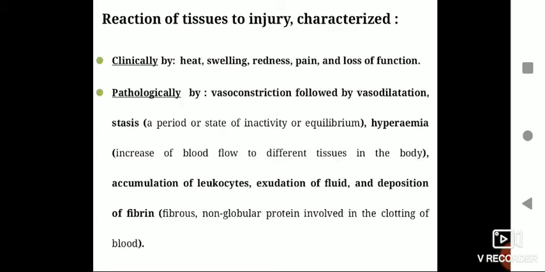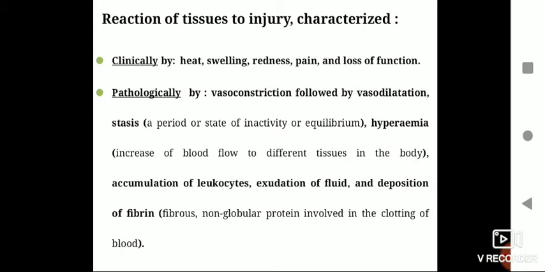The reaction of the tissue to the injury can be characterized clinically by heat, swelling, redness, pain, or loss of function. Pathologically, different characterizations are there, like vasoconstriction followed by vasodilation, where there is an increase or decrease in the blood vessel size due to the pressure flow of the blood.